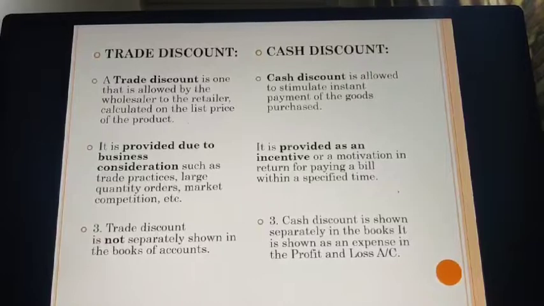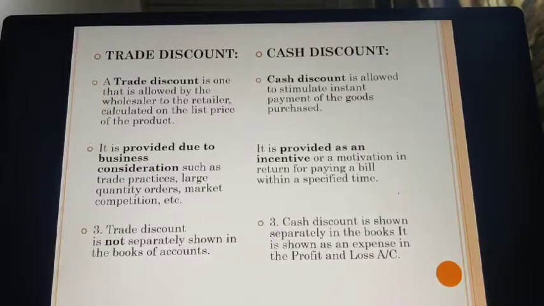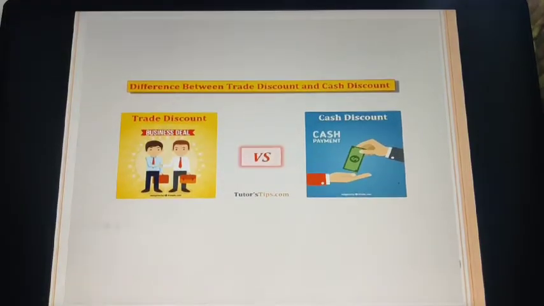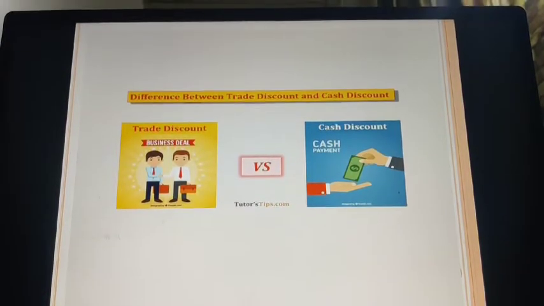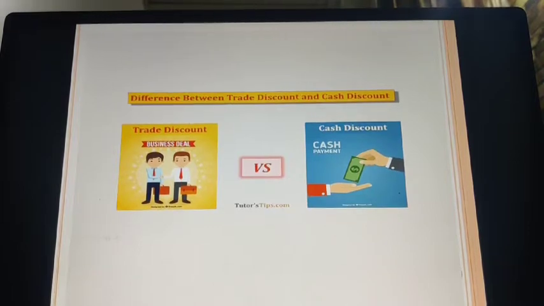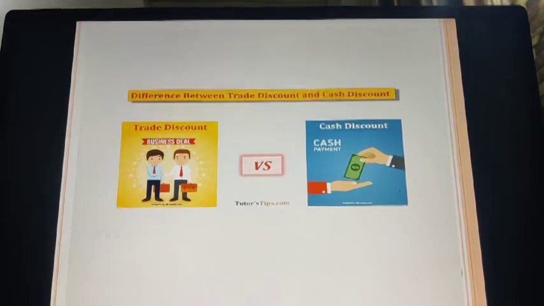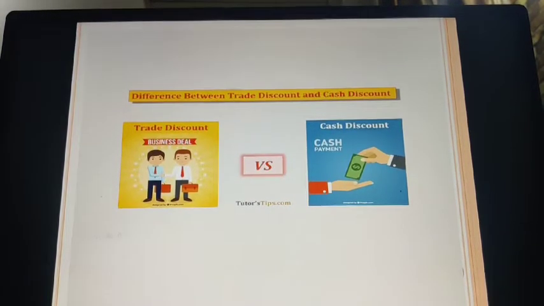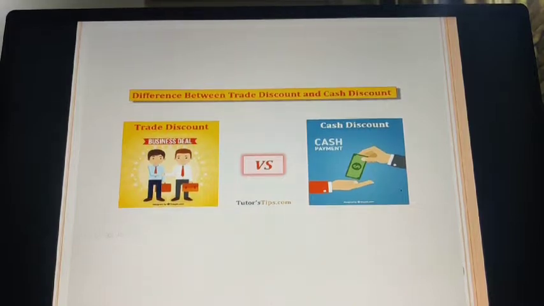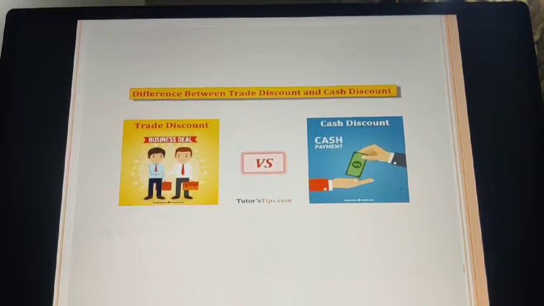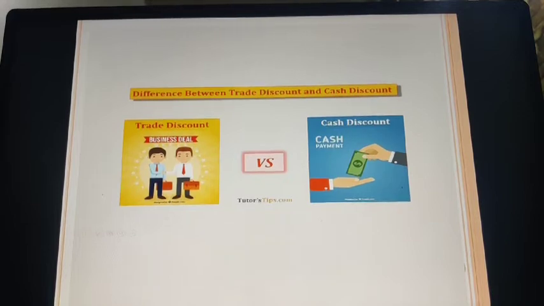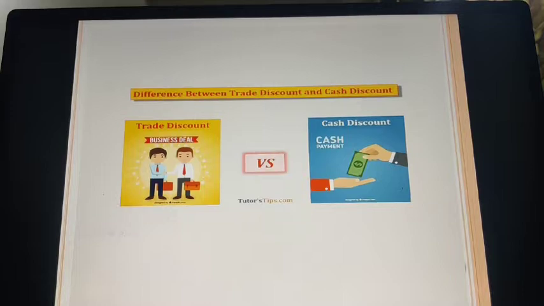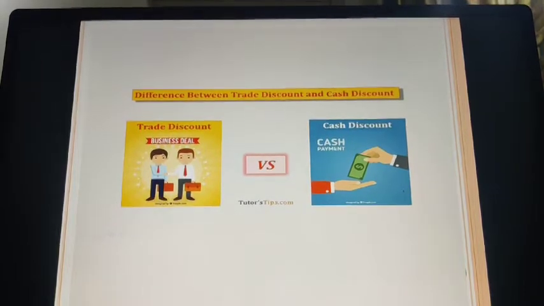You will understand these two discounts through these examples. Let us proceed. Students, the basic difference between trade discount and cash discount is that trade discount is given to promote business deals. However, cash discount is given to stimulate your cash payment within a specified period of time. When you are motivating your customers, your consumers, to pay within a specified period of time, then you will be granting them cash discount. All right?